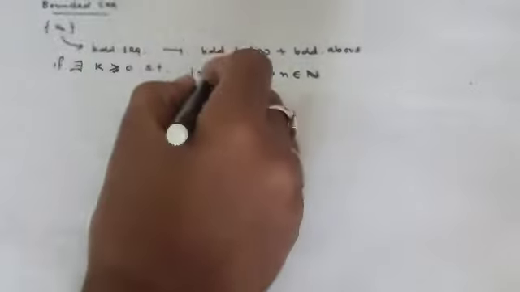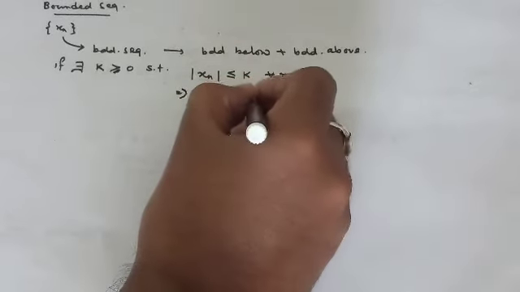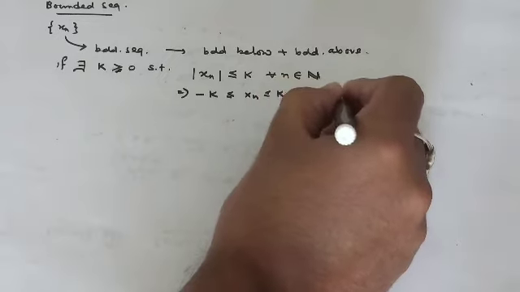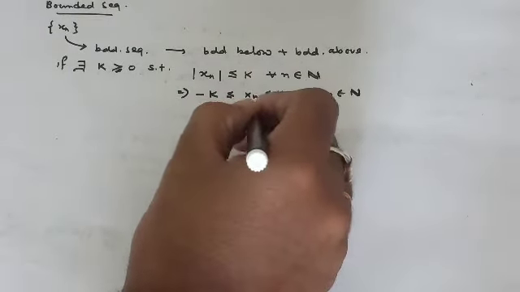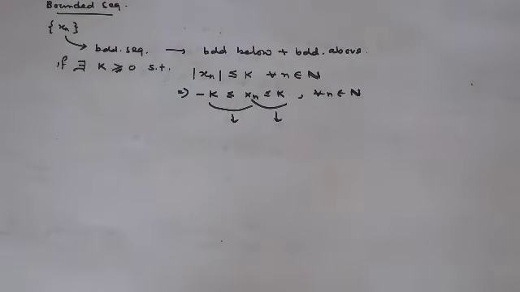And if you write it explicitly, you have it this way: this case is for bounded below and this is the case for bounded above. Okay, fine. With this basic understanding, now we can study a few examples of bounded sequences.